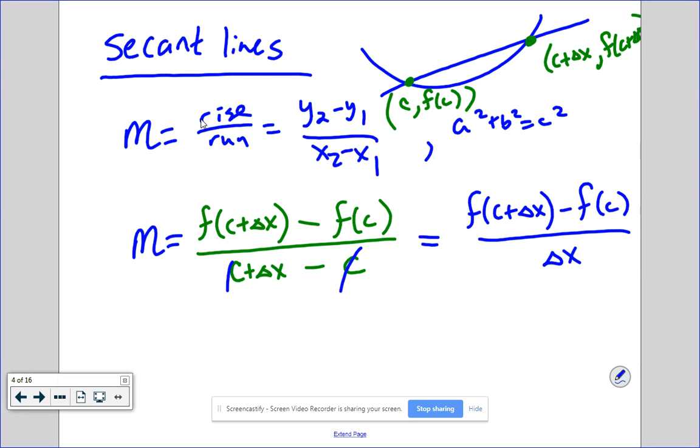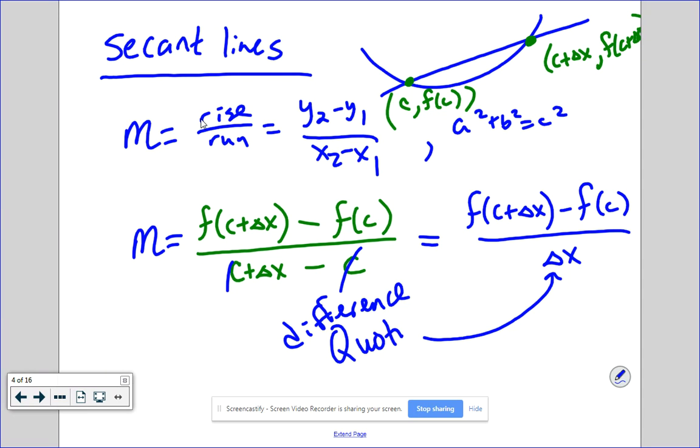This here is referred to as the difference quotient. That is referred to as the difference quotient. This formula. Okay?